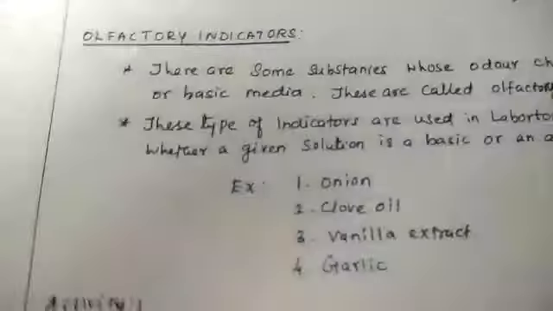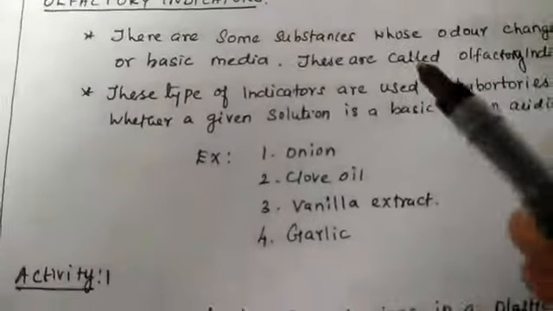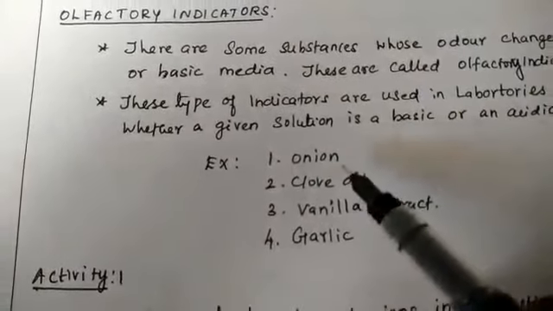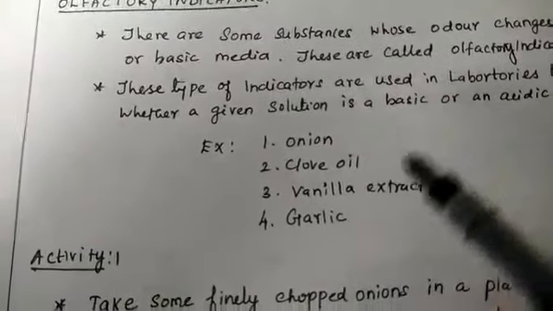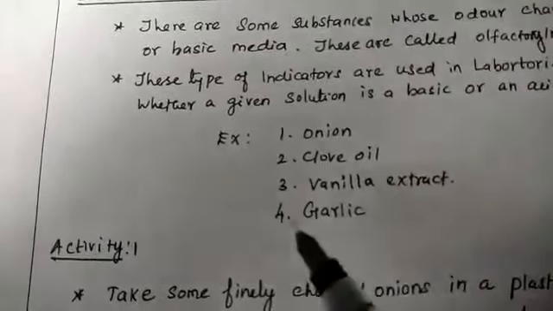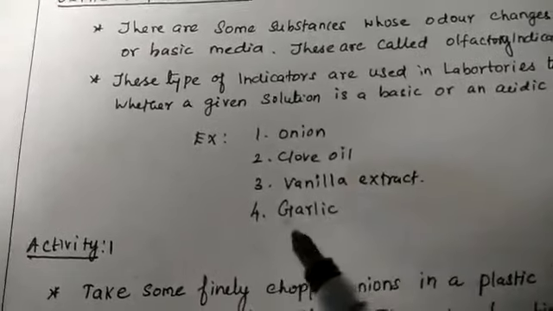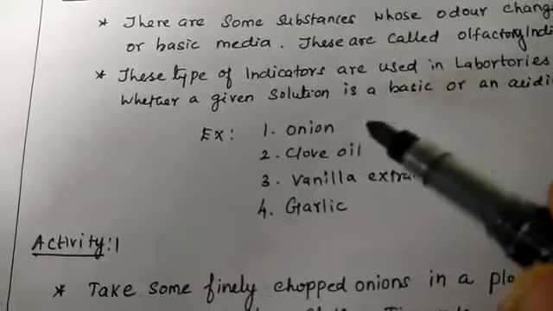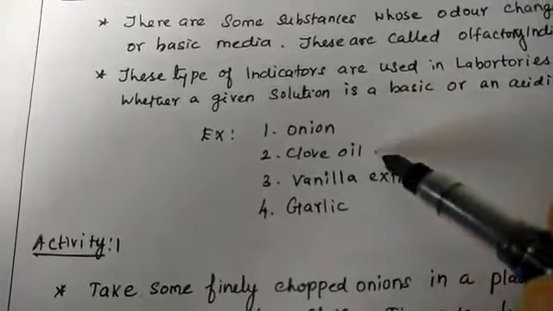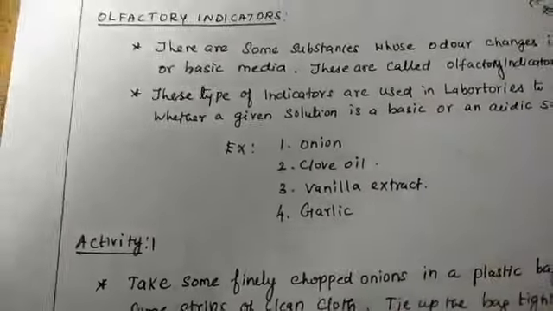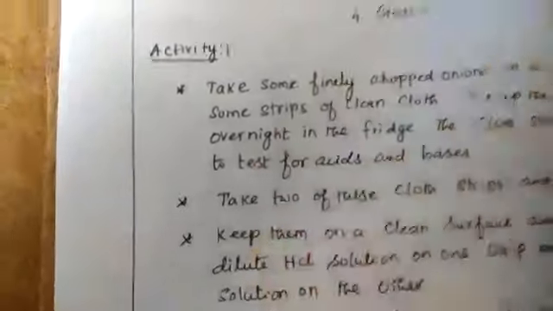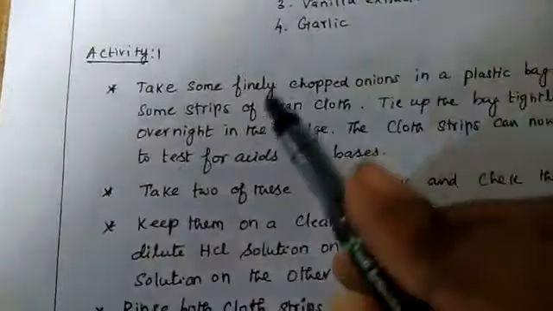Many olfactory indicators are used. The first one is onion, second clove oil, third vanilla extract, fourth garlic. I will explain only three: onion, clove oil, and vanilla extract, to test for acids or bases. Okay. Now, the activity. First one is the activity.